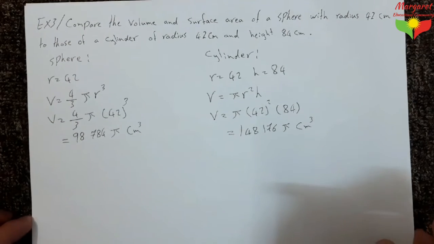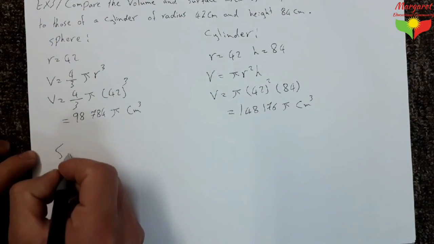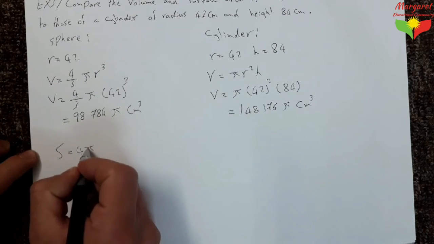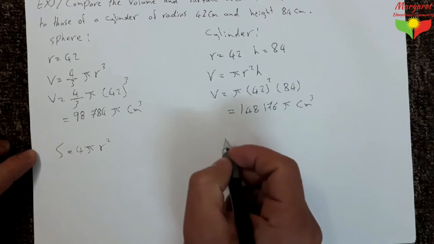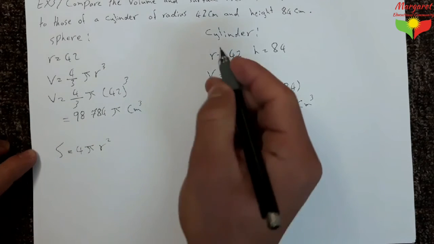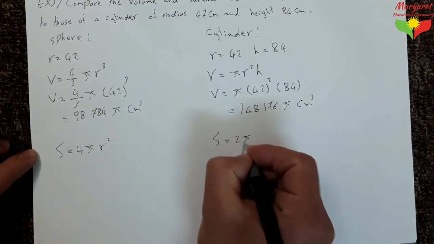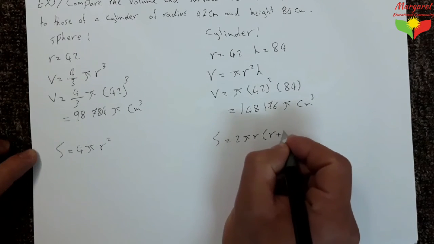And after that we say that the surface area of the sphere equals 4 times pi r squared, and the surface area of a cylinder equals 2 pi times r times (r plus h).